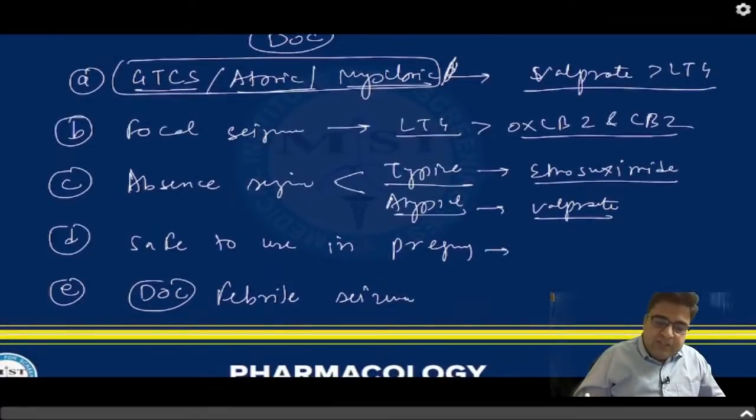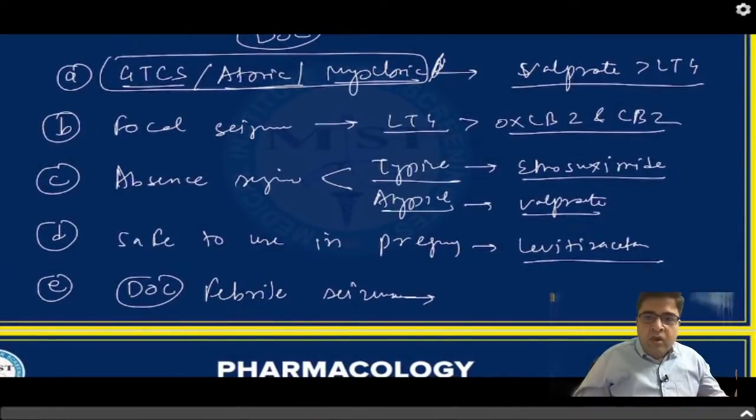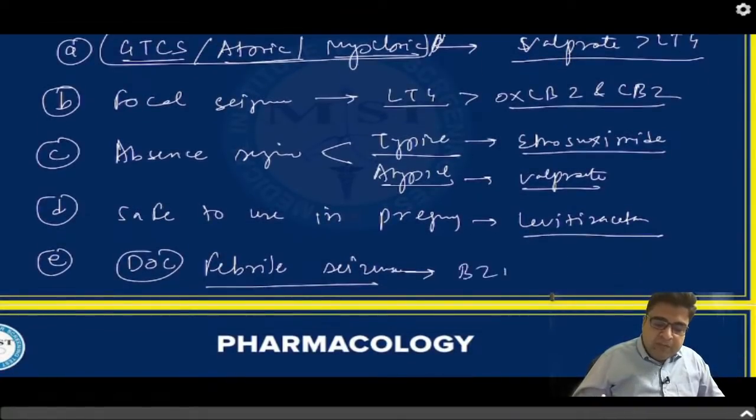The medicine which is safest to use in pregnancy is levetiracetam. Regarding febrile seizures, please remember there is no need to start antiepileptics for 2 or 3 years, otherwise the patient will have a lot of side effects. Febrile seizures are the ones which will be controlled automatically, mainly after 5 years. So whenever a patient has seizures, you just have to stabilize the patient. You have to give a benzodiazepine just to stabilize the patient.